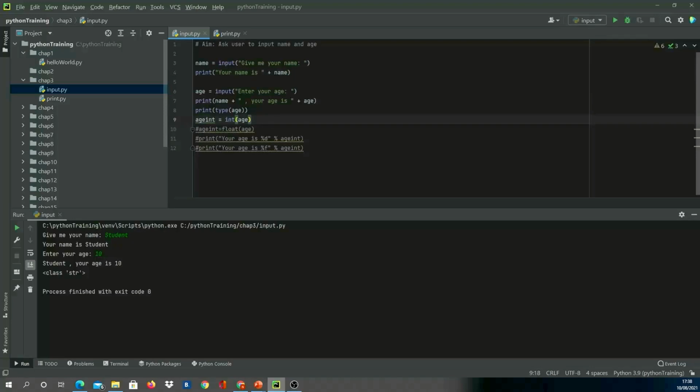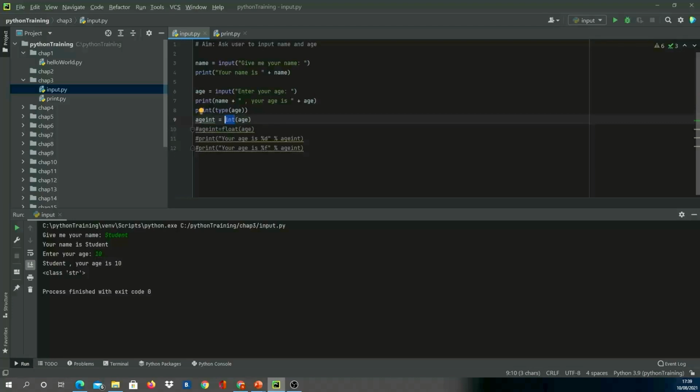Next, we can do some typecasting. So for example, if I want to change the age from string to integer, I do this typecasting.